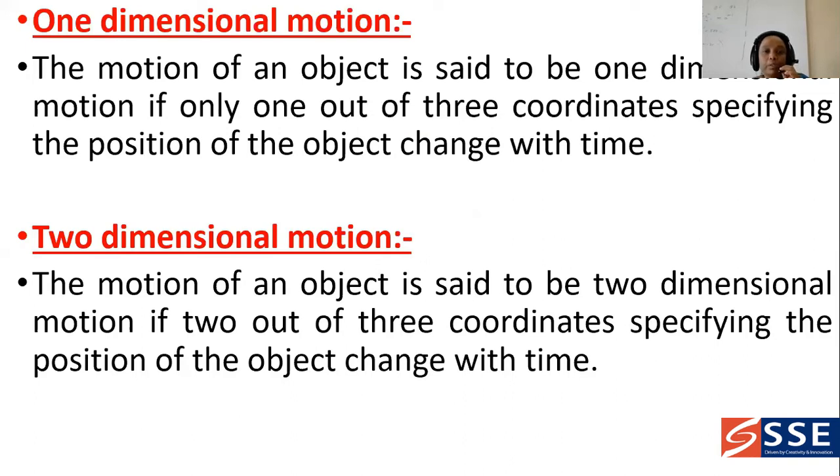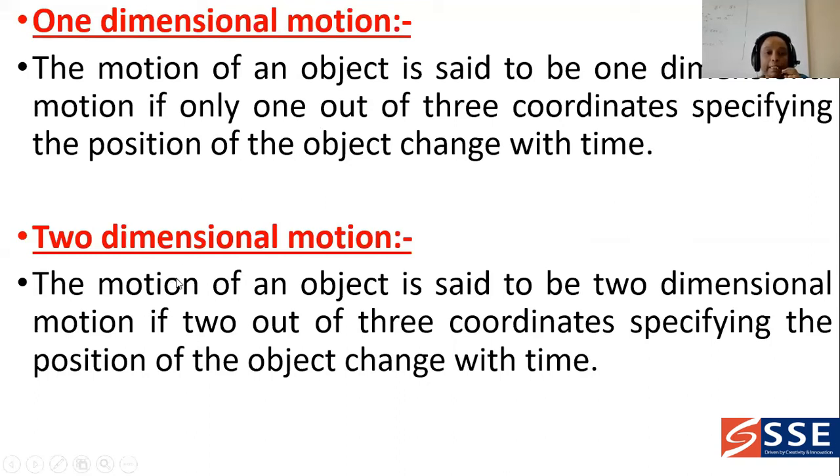Suppose you are taking the motion along x direction, then it is said to be one dimensional motion. Or you can take this one dimensional along y direction also, and suppose you are taking z direction. So these are the three coordinates. Out of three coordinates, you can take only one direction, either x, y or z. Then it is known as one dimensional motion.